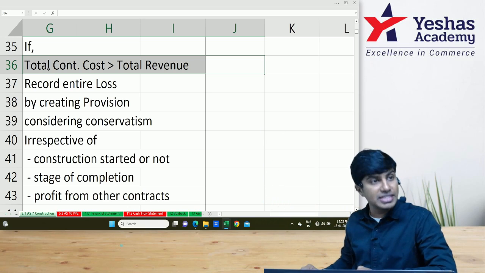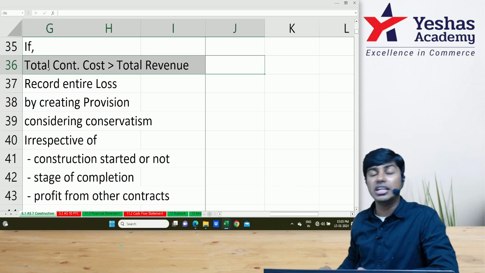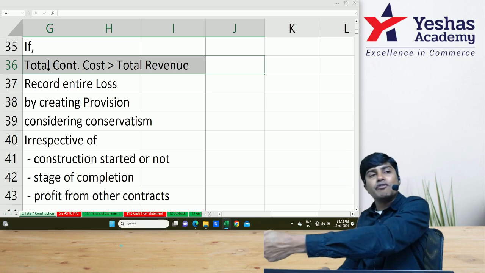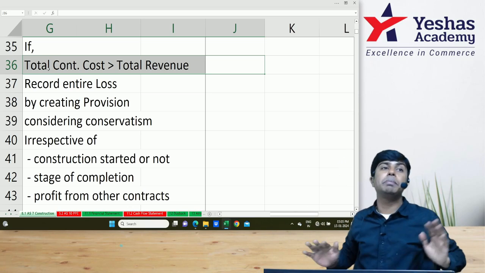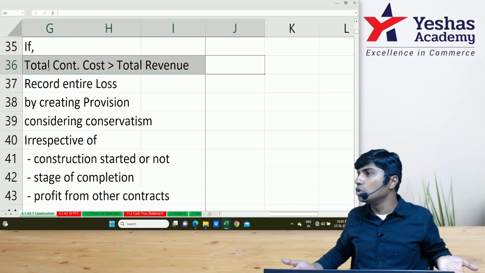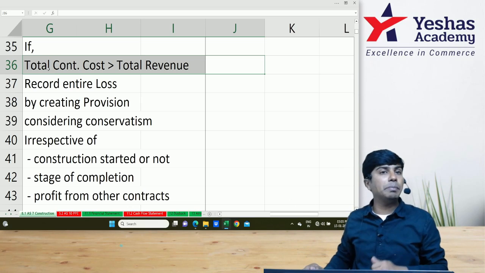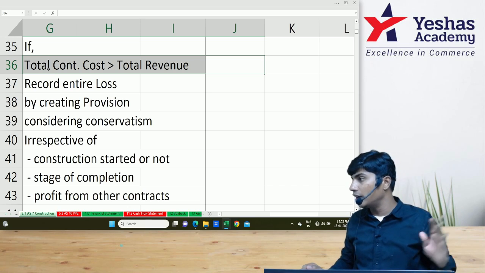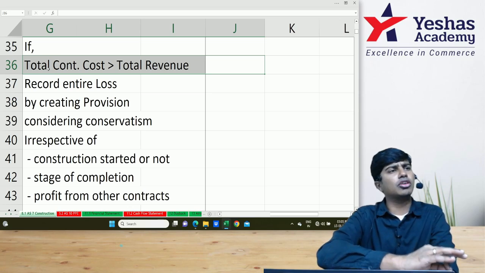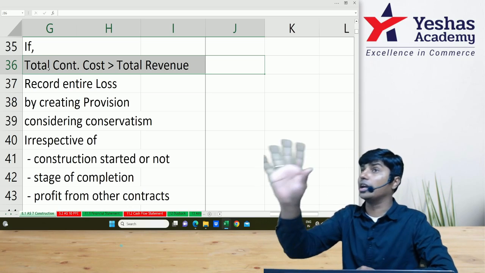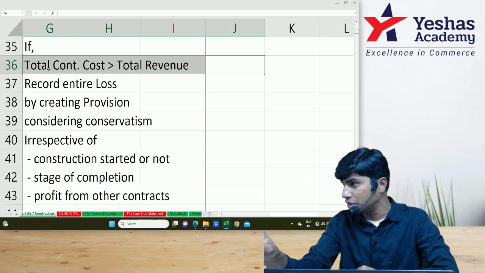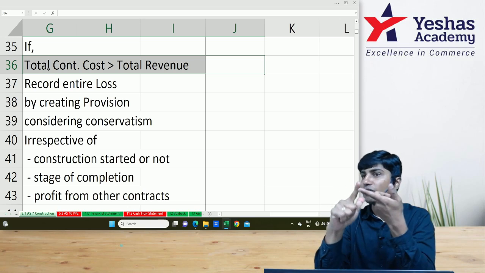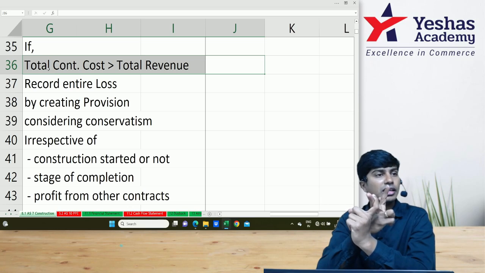However, by way of conservatism as well as para 35 of Accounting Standard 7, we need to recognize that balance 9 lakh of loss also in the current period only. Sir, but construction is only 10% complete. The balance 90% will be recognized based on provision. We'll create a provision and then record it. So, whenever total contract cost exceeds total contract revenue, the entire loss should be provided for by way of provision, irrespective of whether the contract is started or not, stage of completion, and profit from other contracts.